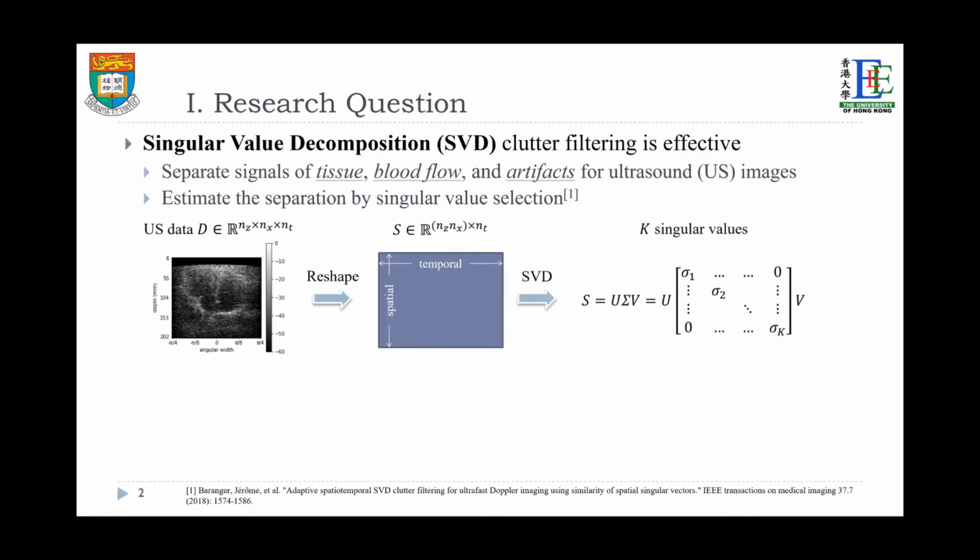Specifically, given 3D ultrasound data D, we first reshape it and conduct SVD. After SVD, there are k singular values, and the estimation is to decide which group of singular values belong to tissue, blood flow, and artifacts respectively.